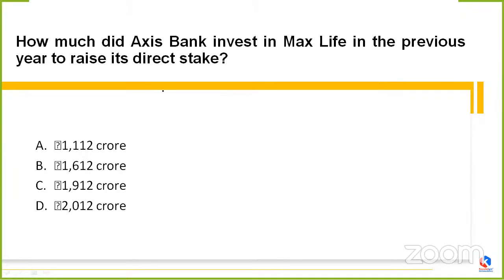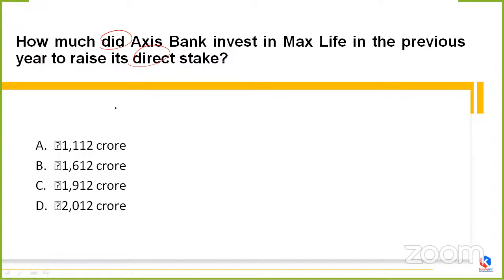Clear, my friends? Coming to the next question, it is asking, how much did Axis Bank invest in the Max Life in the previous year to raise its direct stake? We have to answer the amount that Axis Bank has invested in the Max Life Insurance in the previous years, which increased Axis Bank's direct stake in the Max Life segment.